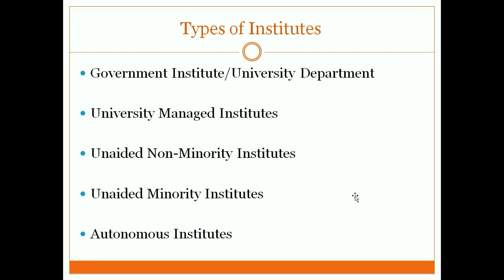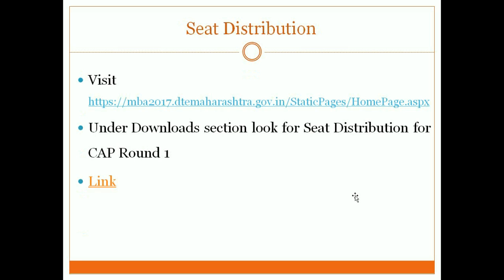Now before filling the option form or going for the CAP round process, I will suggest you visit the DTE website and download your brochure as well as the seat distribution. If you want to visit the DTE website, this is the link which I have given. You can type this link and visit that homepage. You see under the download section, there is seat distribution for CAP round 1. You download that file. That file will look something like this.